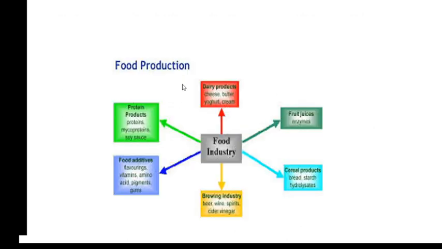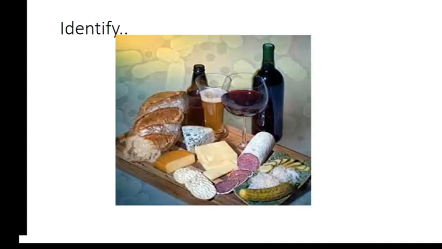Here you can see how microbiology is applicable in food production and in different industries, like dairy, fruit and vegetables, cereals, brewing, food additives, and protein products. In a simple way, we know the dairy industry and dairy products like cheese, butter, yogurt, cream. All other industries are also applying microbiology. You can identify the products, right? All these products use microorganisms.